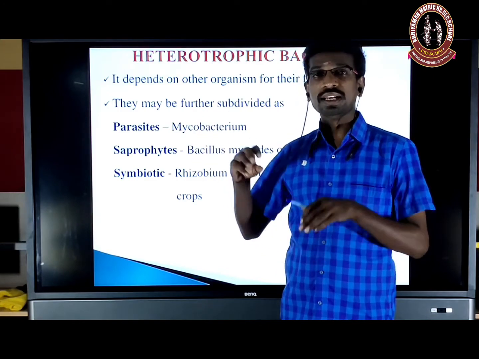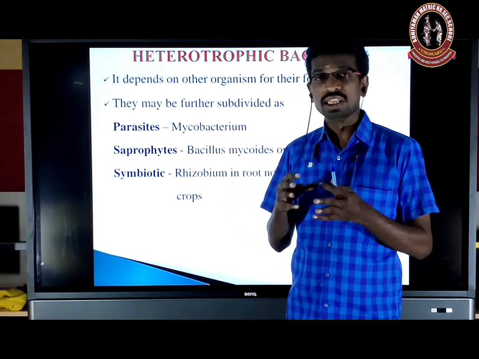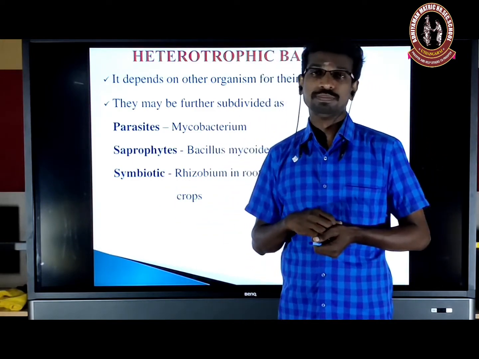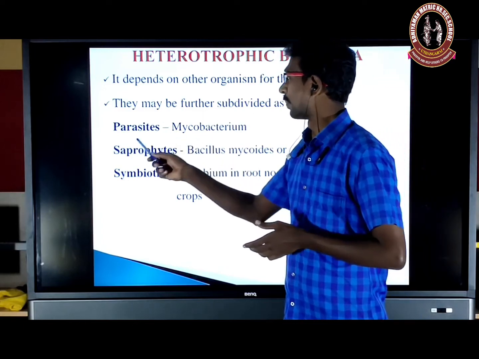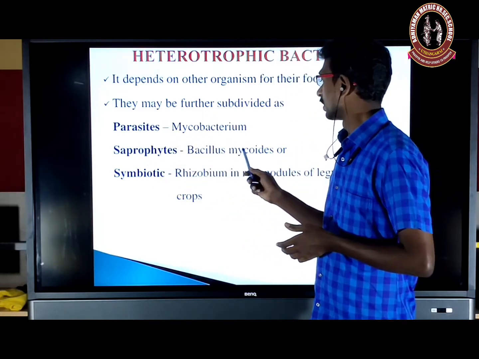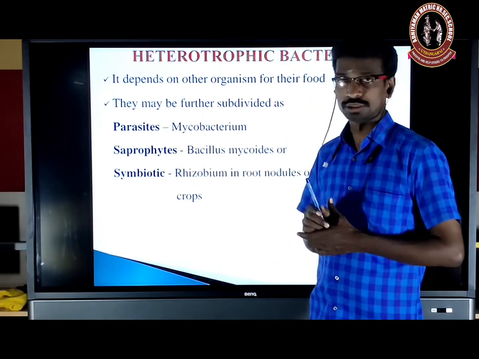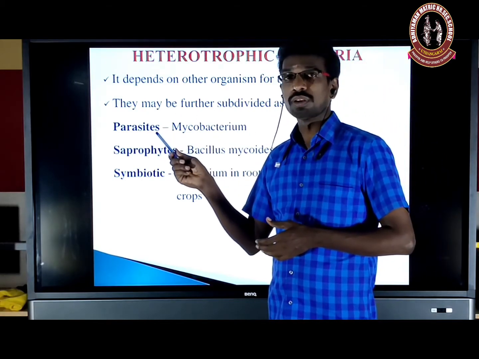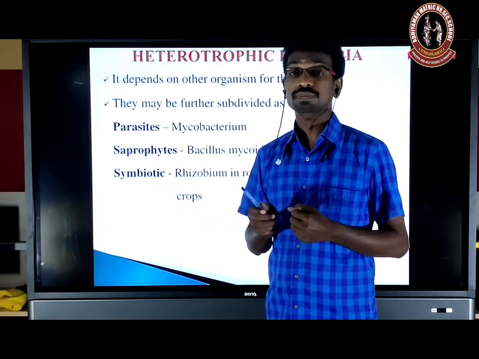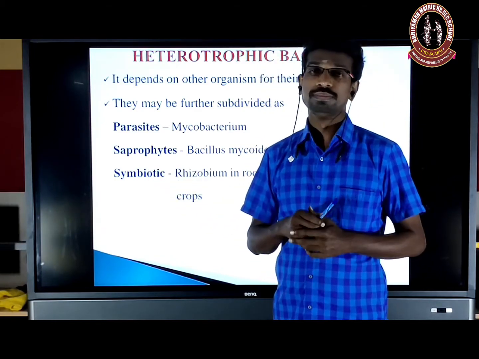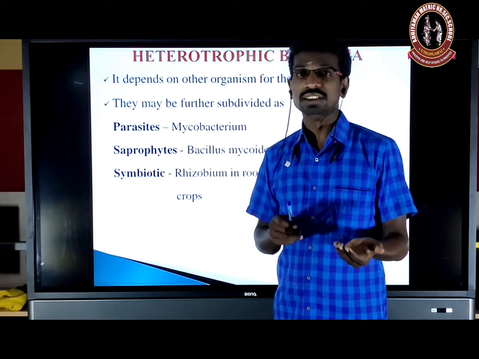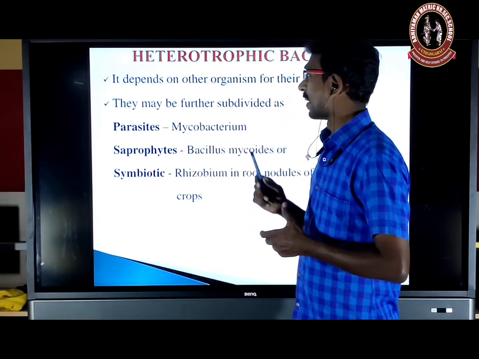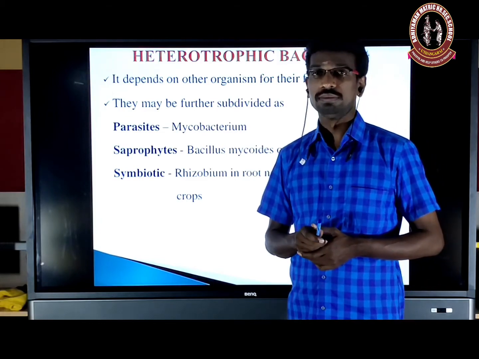They secrete exoenzymes. These enzymes break down the dead and decaying matter, and they get the energy. So that is saprophytic. Example, Bacillus mycoides. And then parasite. It depends on another living organism, either on or inside it. By causing disease, they get the food material. An example is Mycobacterium. That is a parasite.